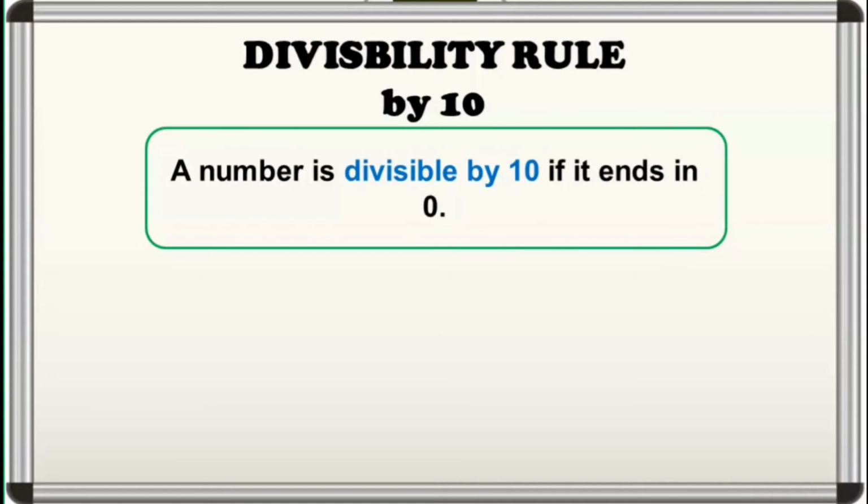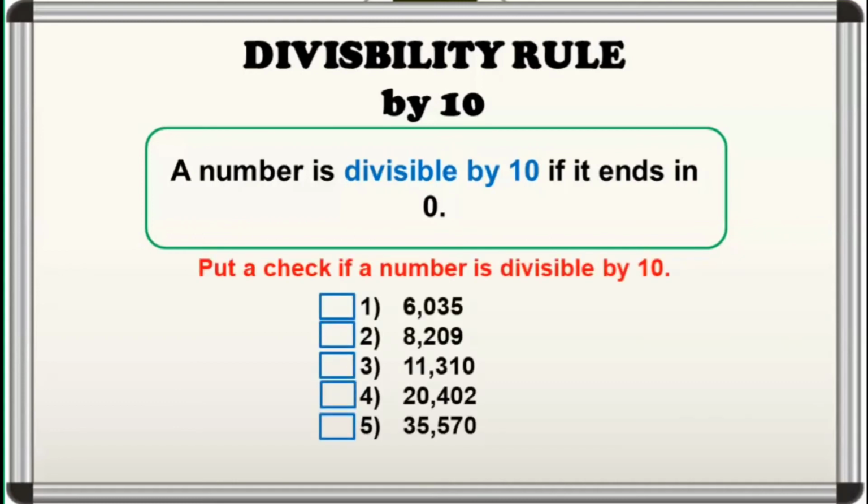With this important fact, mas madali na nating malaman if ang number ay divisible by 10 o hindi. For instance, let's put a check if a number is divisible by 10. Looking at the numbers given, only 11,310 and 35,570 are divisible by 10 since 0 ang last digit nila.